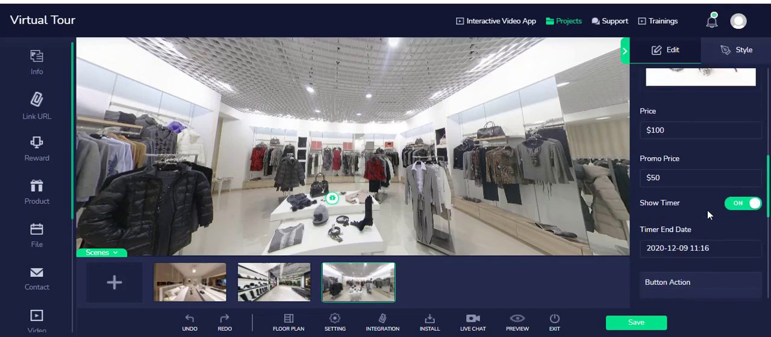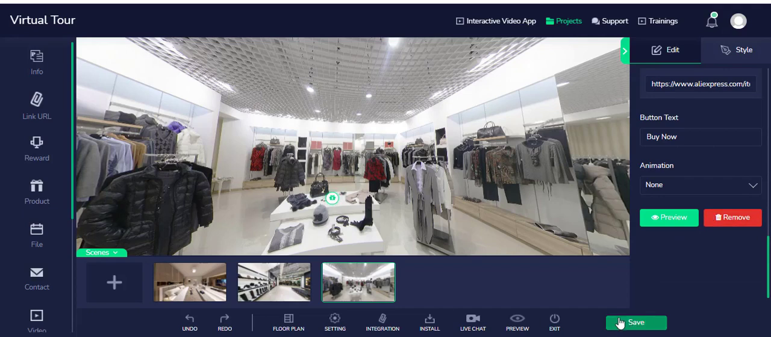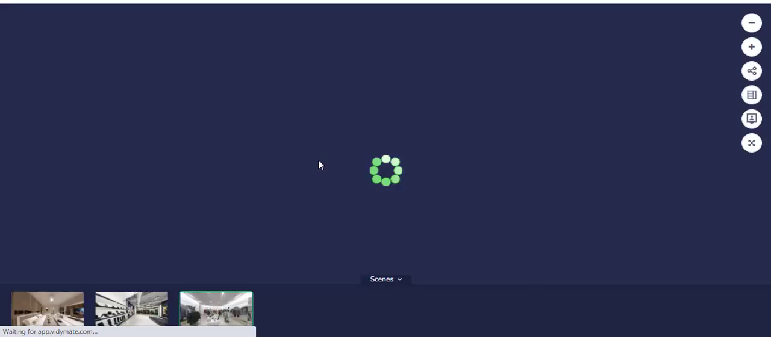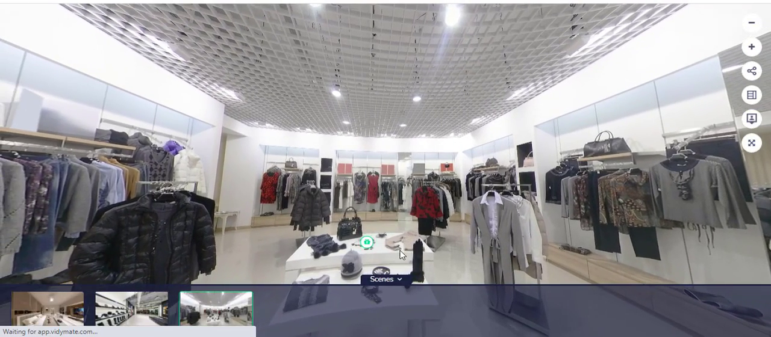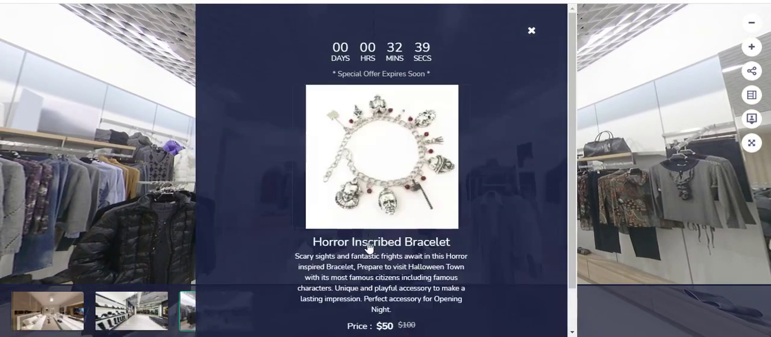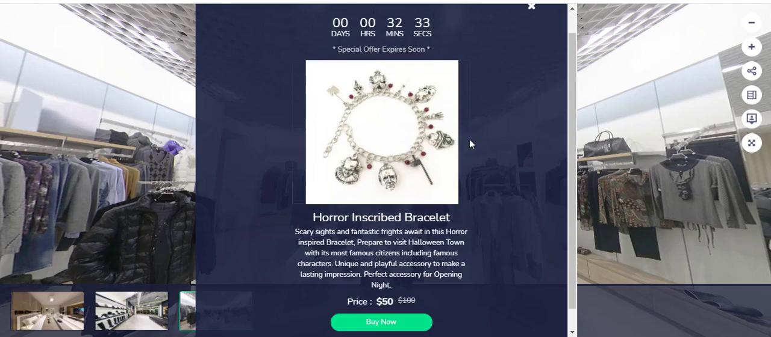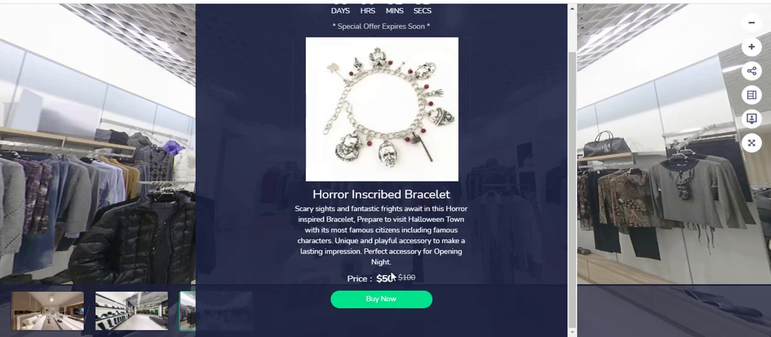Once you're done with that, just go ahead and save. Once you've saved your product that you just added, now we can preview. Okay, there you go. So we can just go ahead and check the product. You see the countdown timer. It's already creating scarcity. Here is the product. Now, if I click this button, it goes to the external link that I selected.